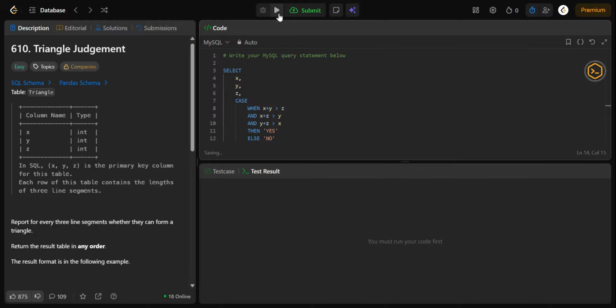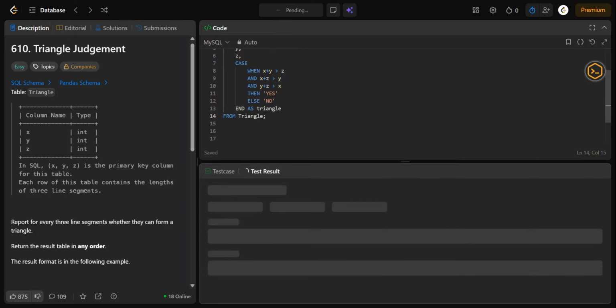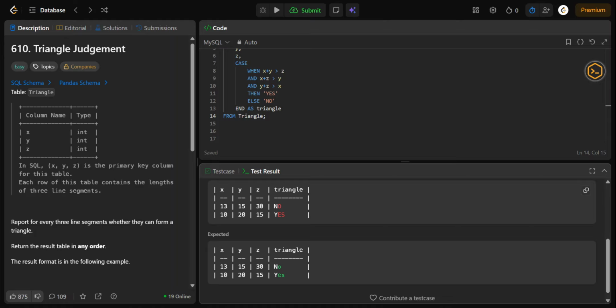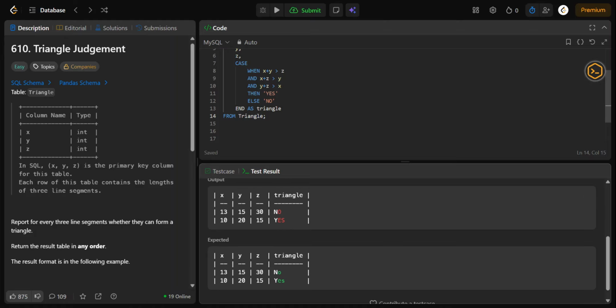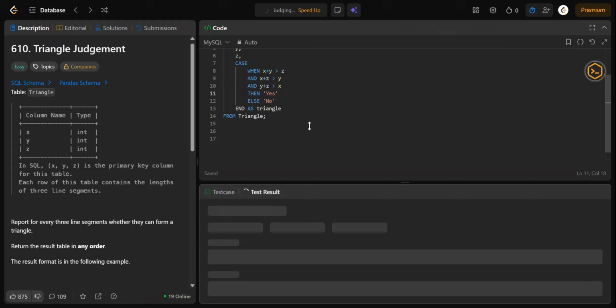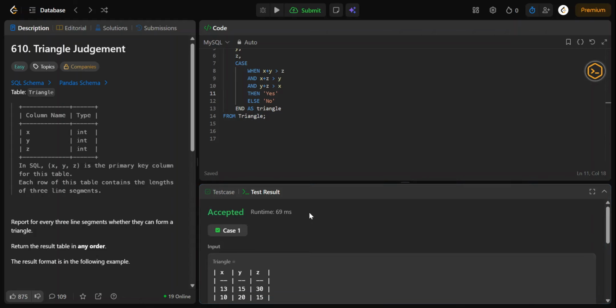Okay, so let's run and check whether the query is correct or not. Okay, so it looks correct. We expected no and yes, and yeah, it's correct.